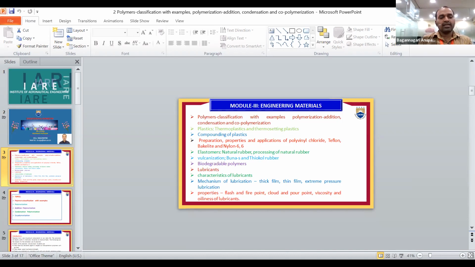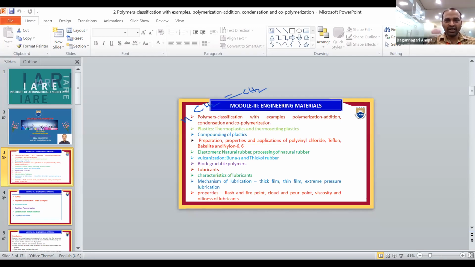So now once again we'll discuss the types or classification of polymerization. Polymerization is a chemical reaction in which monomers are combined to form a large molecule or chain molecule, with or without elimination of a small molecule. That is called polymerization. For example, we are taking CH2=CH2. This is the ethylene molecule.